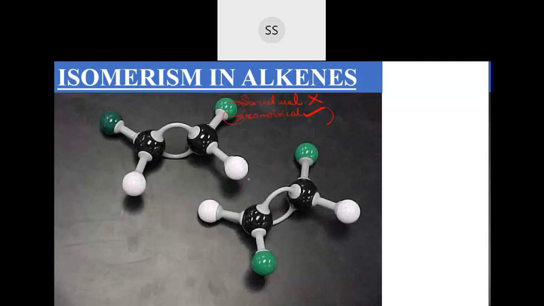Now you can see the compounds which I have taken. I hope it's visible to everybody. Are you able to observe this compound? Now, what is the similarity and difference you are finding here? Just observe properly.